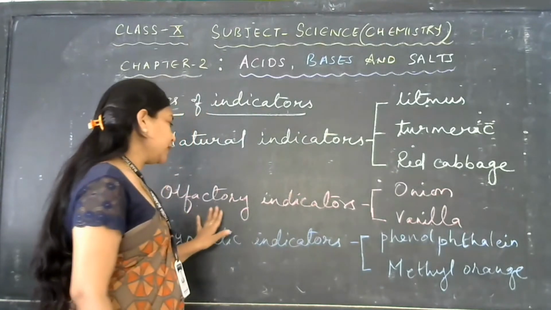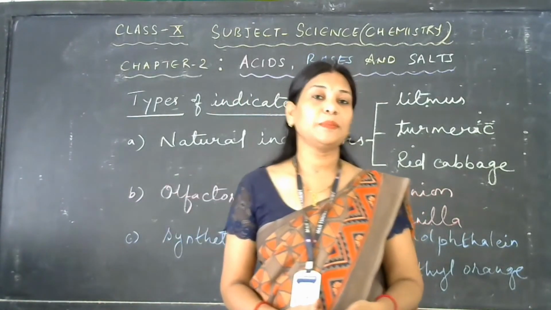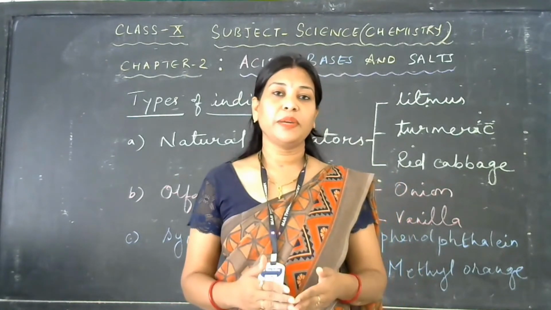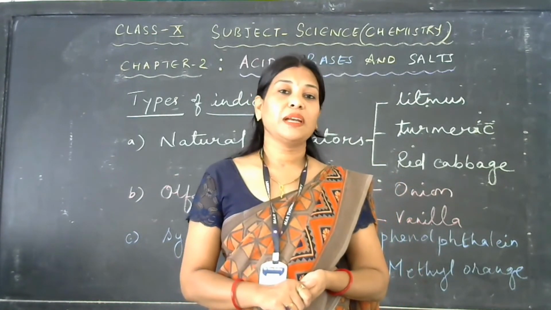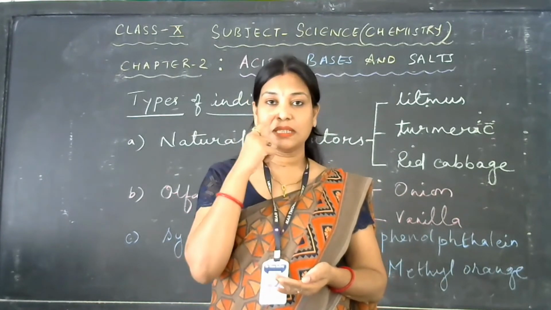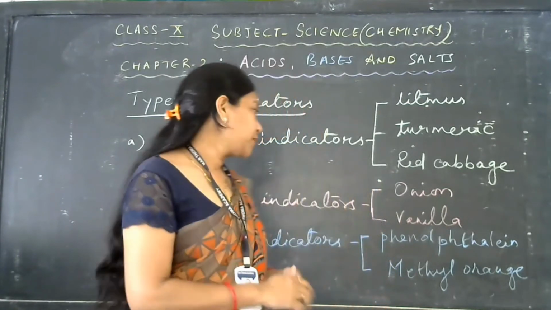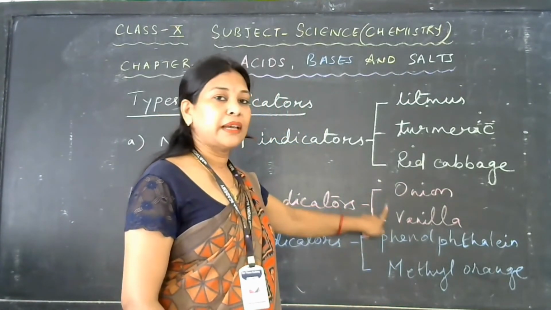Next, olfactory indicators. Olfactory indicators are indicators which help to find out acid or base by smelling. You all know we have 5 sense organs in our body. The one which deals with smell gives olfactory indicators. Two examples are onion and vanilla.